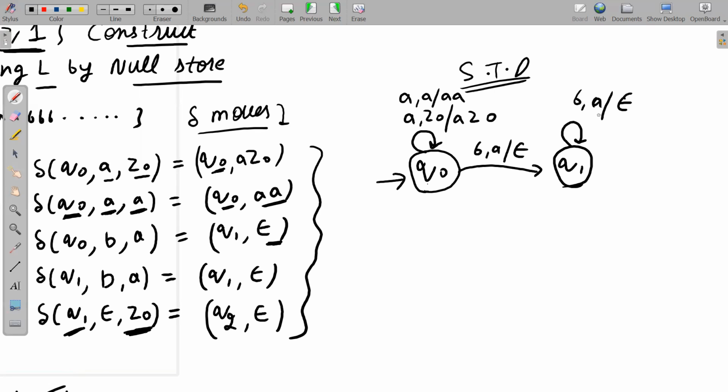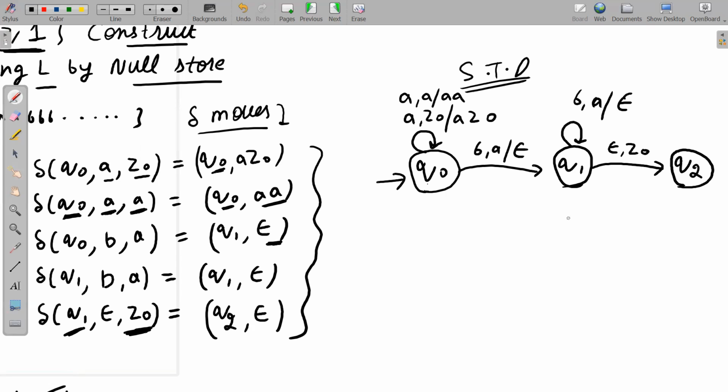Okay, but still, I think you all were getting confused. That's why I have written comma here, because here we have written comma, here we have written comma, na? So we should write here also comma. That means what, Q1 on reading B from tape, reading A from stack, we'll push nothing onto the stack. Okay, yeah. Now this move will keep on running, and after that on Q1 we will read nothing from the tape, and we will read Z0 from the stack, and we will jump to state Q2. That's it.